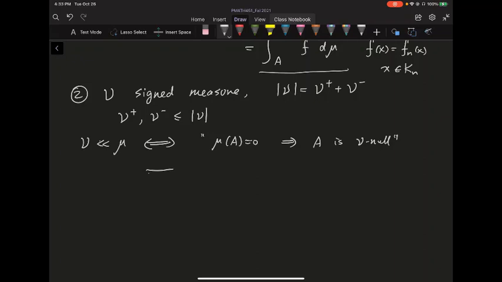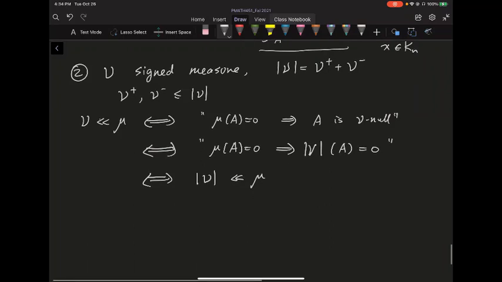And being a nu null set, as we saw when we talked about signed measures, basically says that the absolute value of nu evaluated at A is going to be 0. That's essentially the same thing. By definition, this tells you the absolute value of nu, as a positive measure, is absolutely continuous with respect to mu.